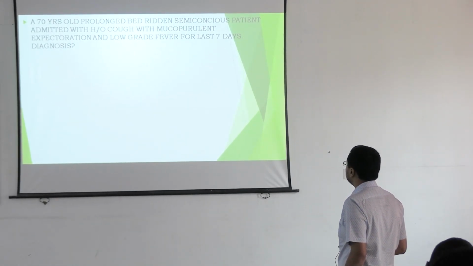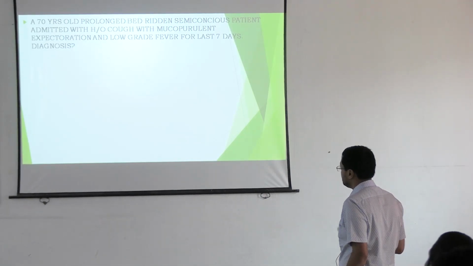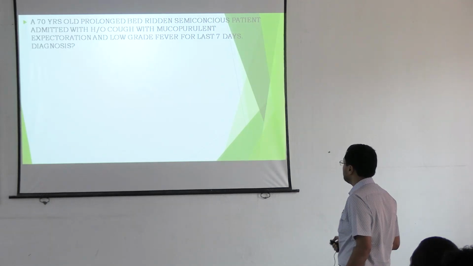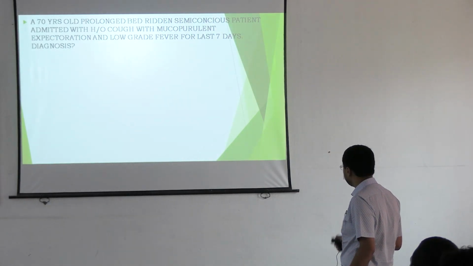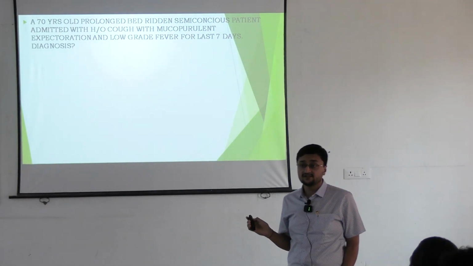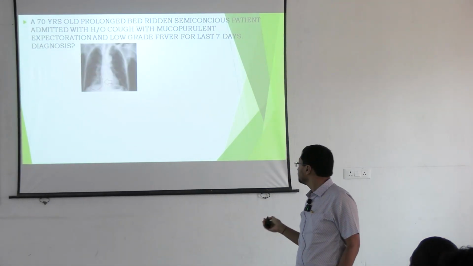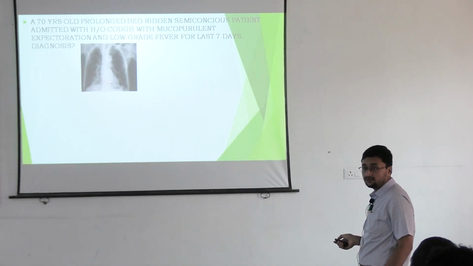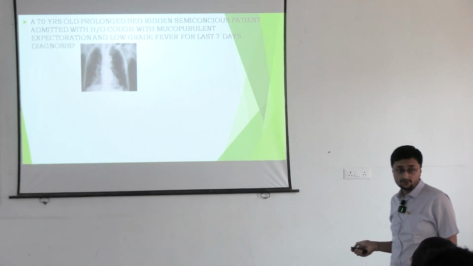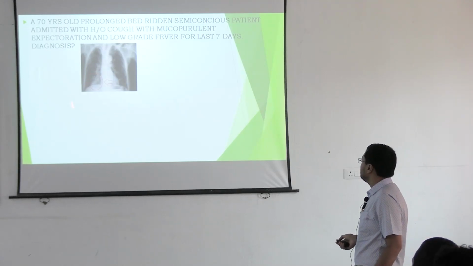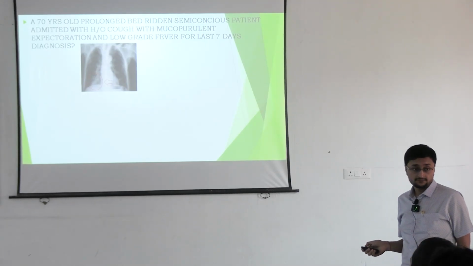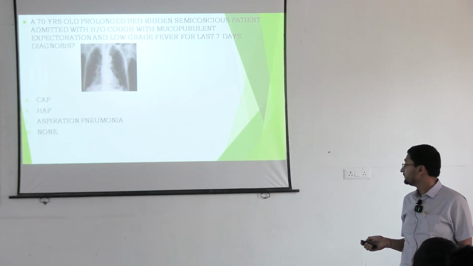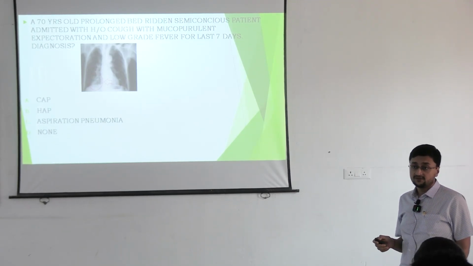70 years old, prolonged bedridden, semi-conscious patient admitted with history of cough with mucopurulent expectoration and low grade fever for last 7 days. So this is a case of pneumonia. Chest X-ray showing a pneumonia, right? Air bronchogram or patchy opacity involving right lower zone. So this is typical of which type of pneumonia? So this is aspiration pneumonia.